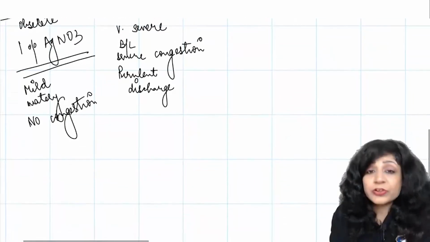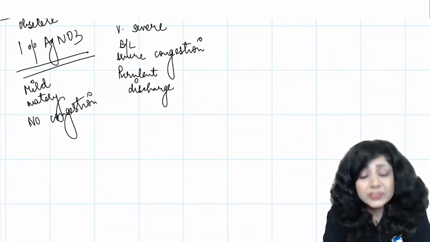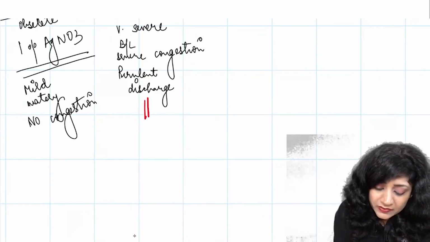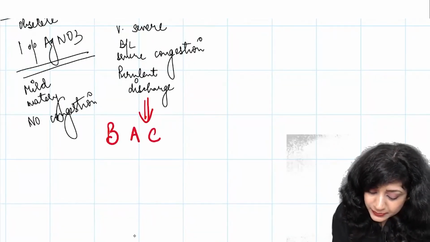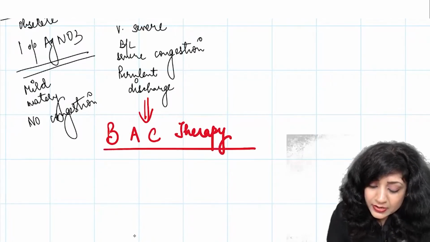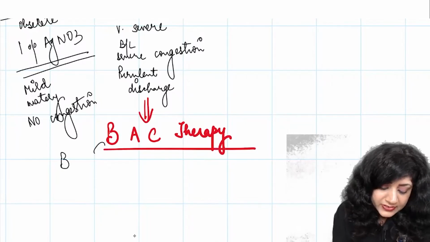So will you treat it or not? Yes, of course I am going to treat it because it's very, very severe. So here the therapy that I give is a BAC therapy. Okay? Now what is this BAC therapy? B is your bacitracin.